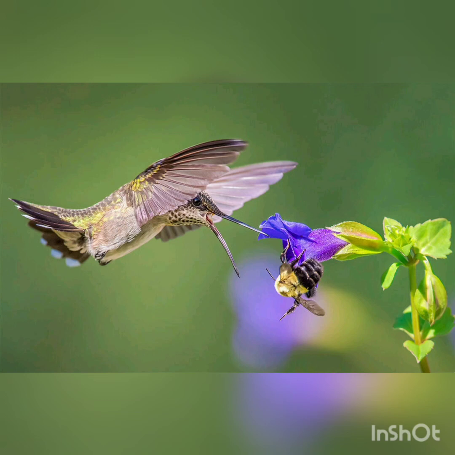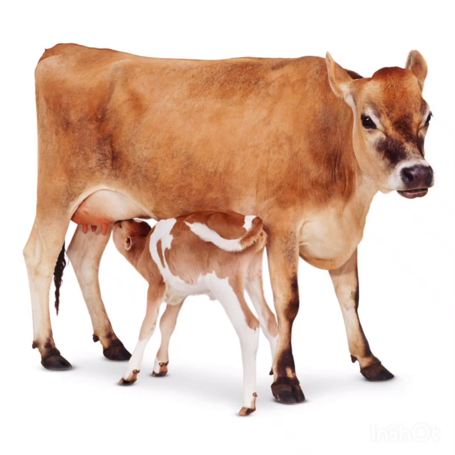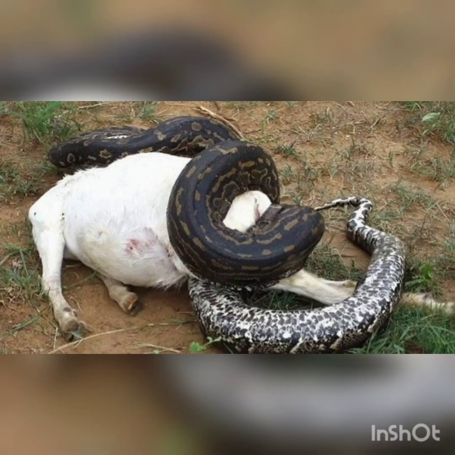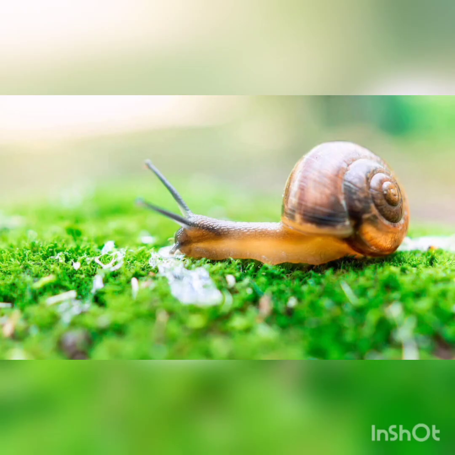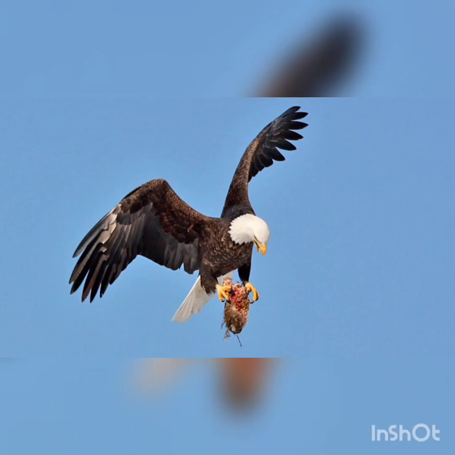Bees and hummingbirds suck the nectar of plants. Infants of humans and many other animals feed on mother's milk. Snakes, like the python, swallow the animals they prey upon. Snails eat grass and their mode of feeding is chewing. Ants eat insects and the mode of feeding is scraping. Eagles eat flesh and their mode of feeding is swallowing.